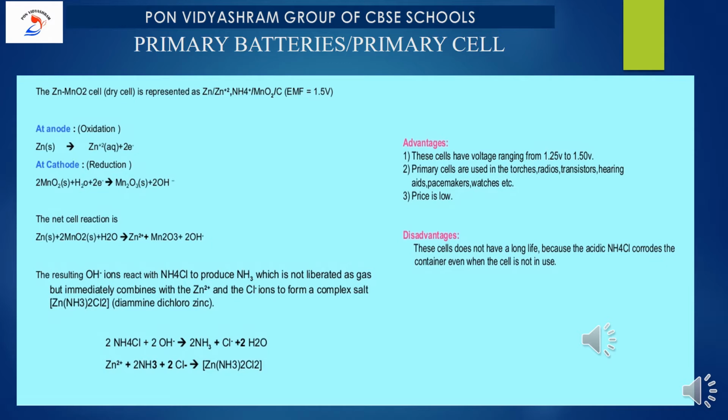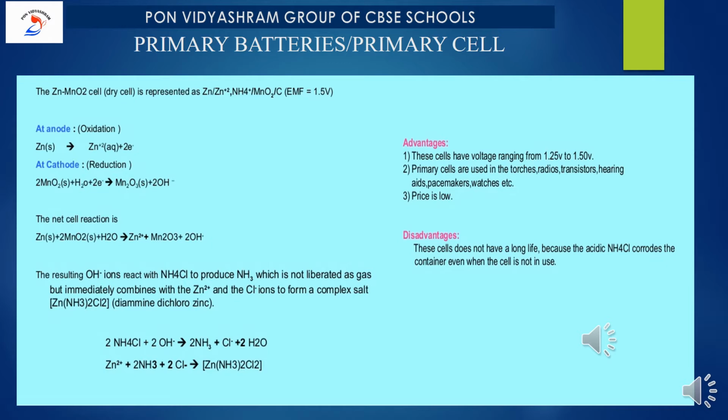Now we have to understand the next part for a 1 mark question, that is the advantage of this dry cell. These cells have voltage ranging from 1.25 volt to 1.50 volt. Primary cells are used in torches, audios, transistors, and for hearing aids, pacemakers and watches, etc. This is a common point.